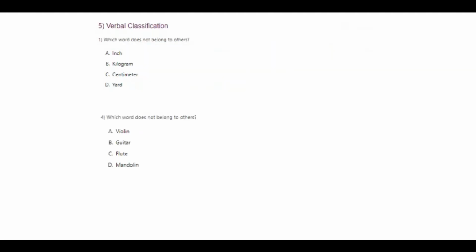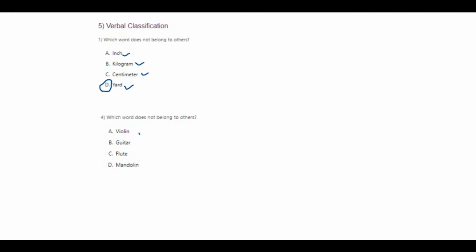Okay. Next, verbal classification. So in most of the questions this way, we have to look at the options. Like this, logical reasoning is only looking at the options and finding out the answer. Here you can obviously find out the answer very simply. Which word does not belong to the others? Your inch, kilogram, centimeter, yard. The option is D, which is yard.